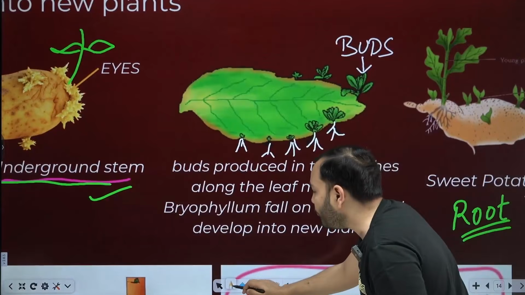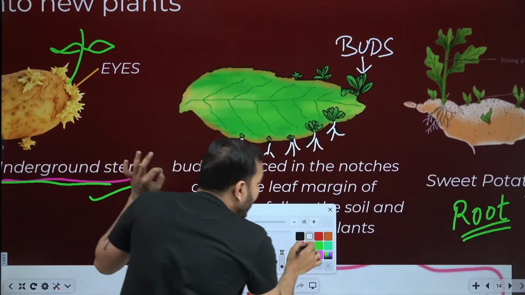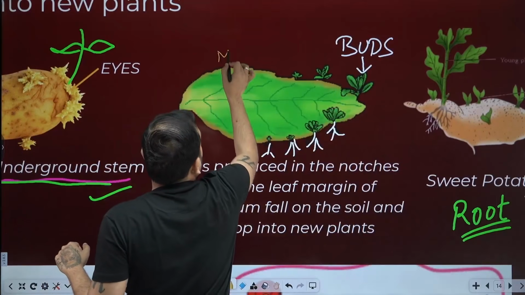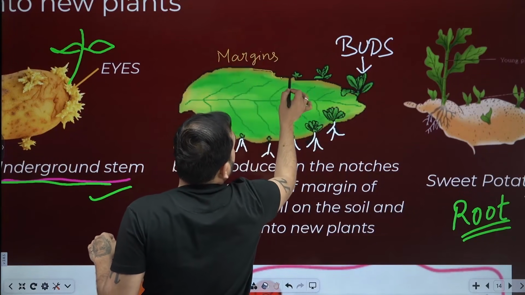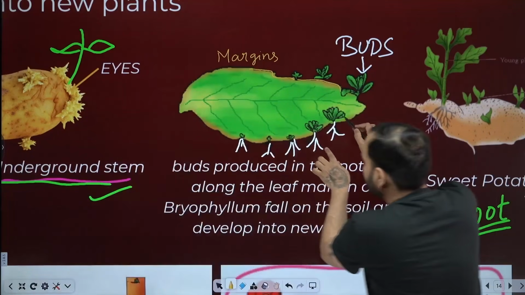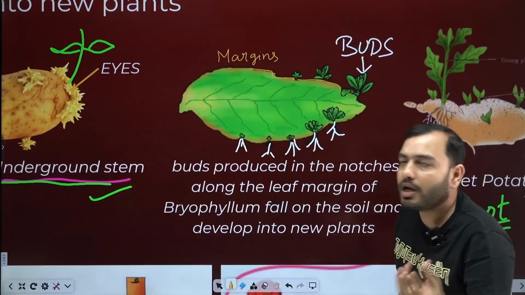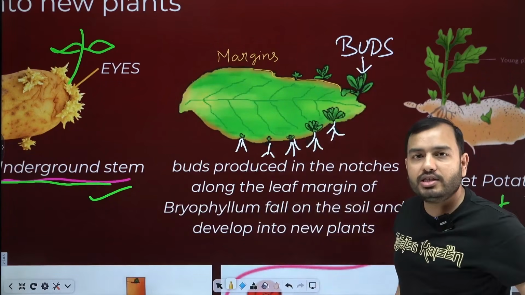Bryophyllum. On the margins of the leaf of the bryophyllum plant, at the corners, what happens? Some buds start emerging like this. Some buds of this kind start emerging. And these buds have roots below them. Now what will happen? The wind blew and the leaf fell onto the ground.